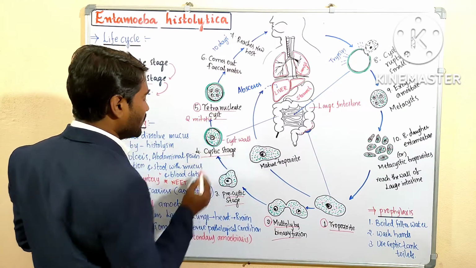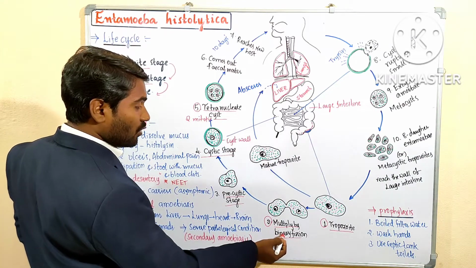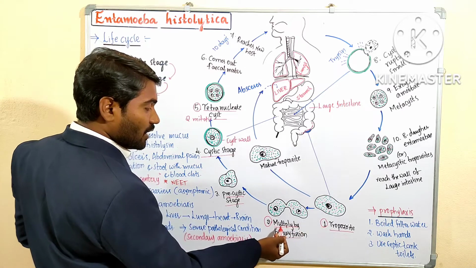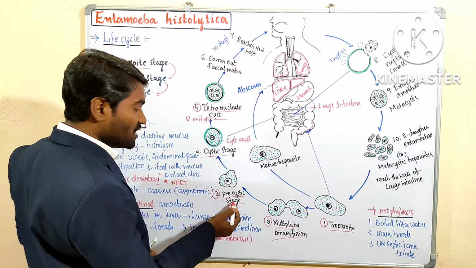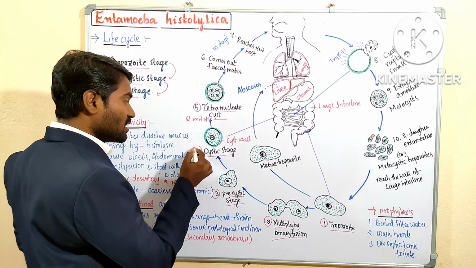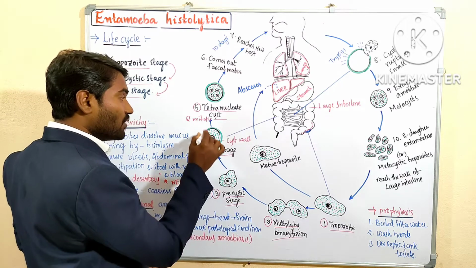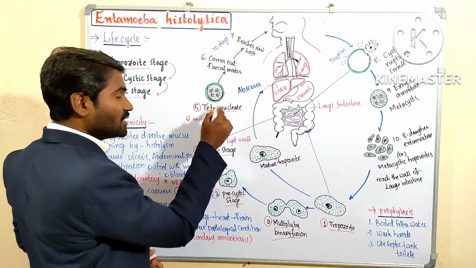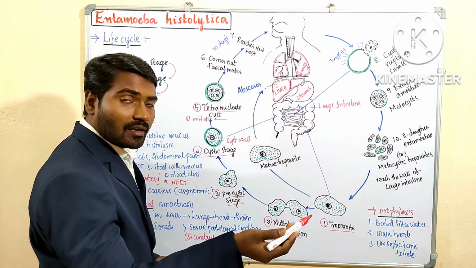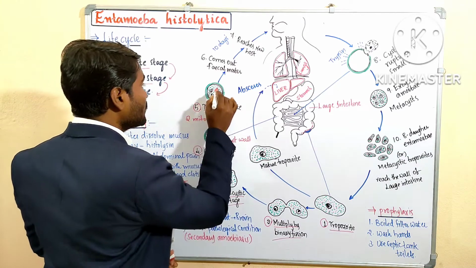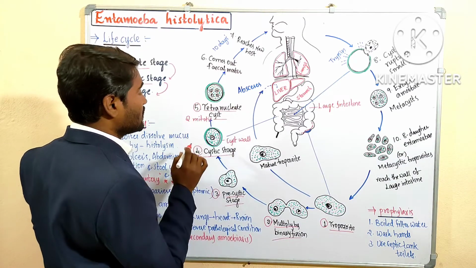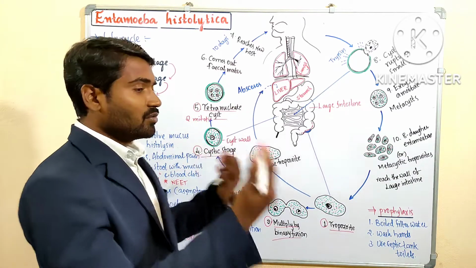tetranucleate cyst. So trophozoites rapidly increase their number by binary fission, come to the pre-cystic stage, and the pre-cystic stage develops into the cystic stage. After formation of the cyst, the nucleus divides into four daughter nuclei, then it becomes a tetranucleate cyst. This tetranucleate cyst is the infective stage.